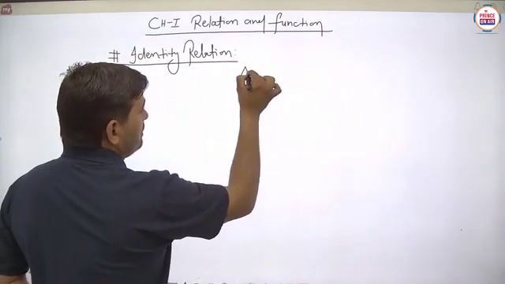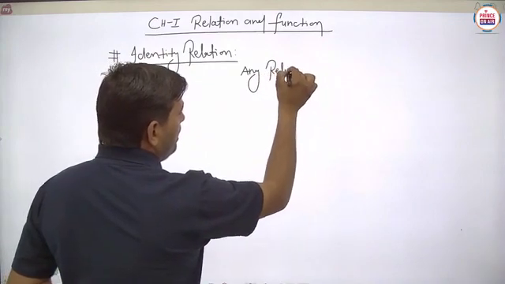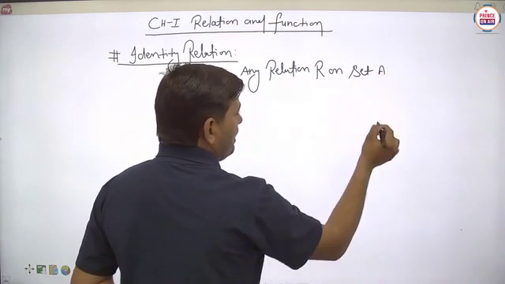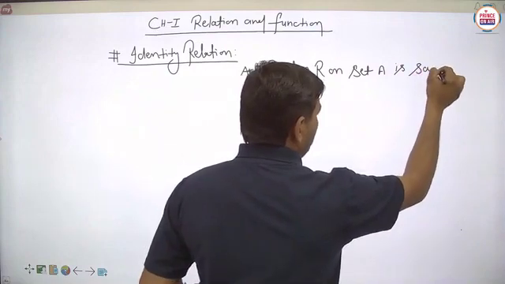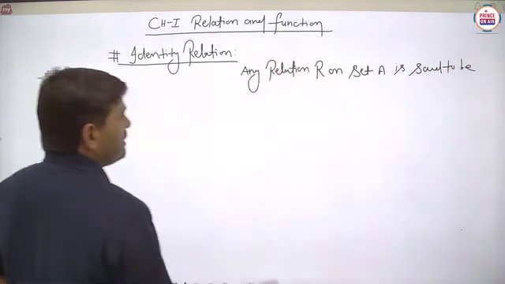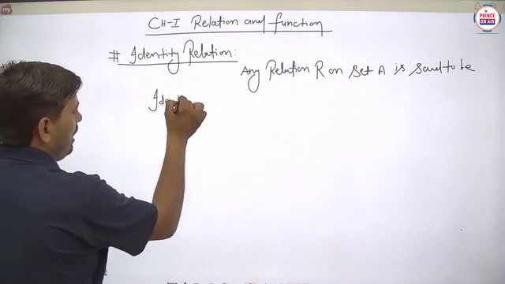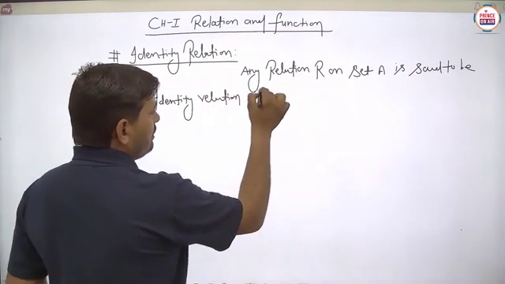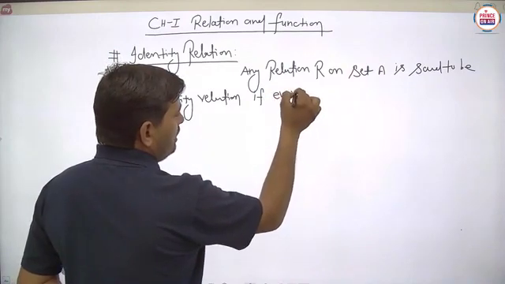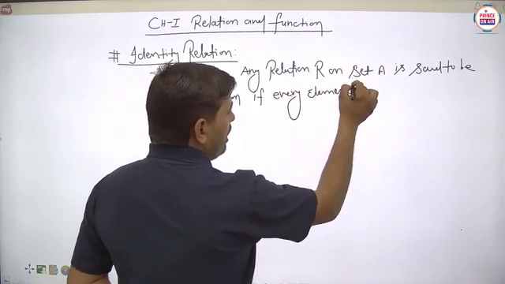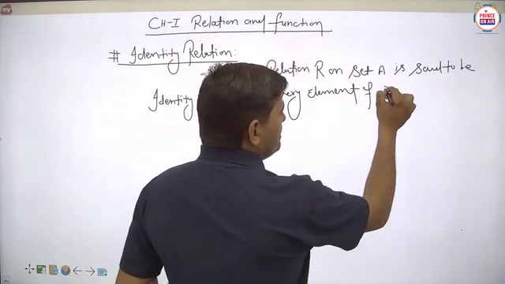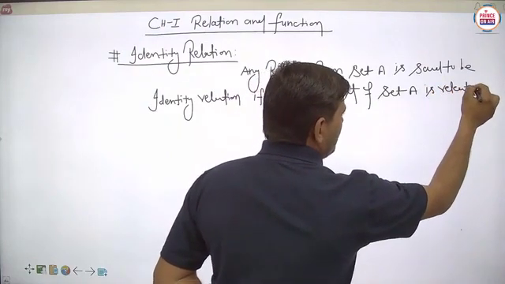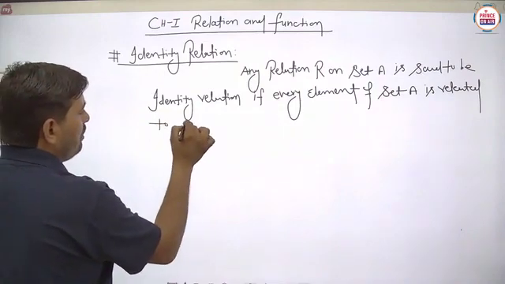Any relation on set A is said to be an identity relation if and only if every element of set A is related to itself only.